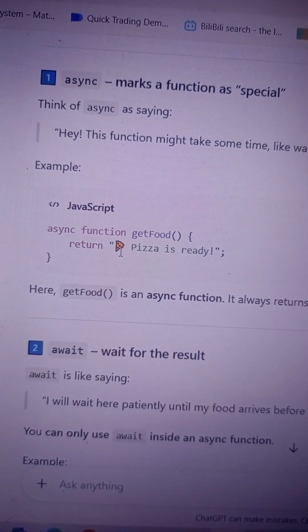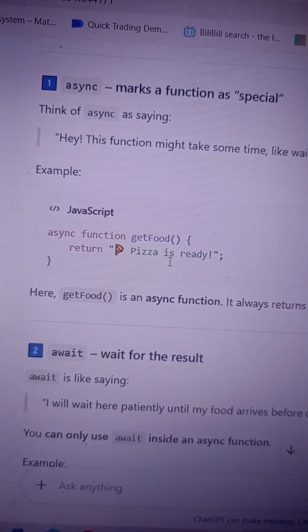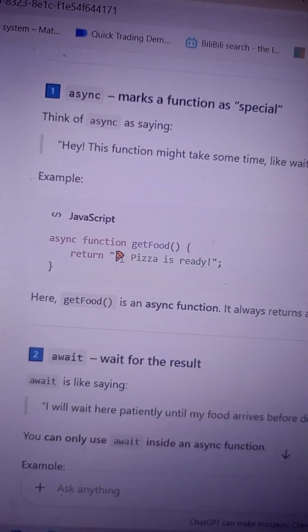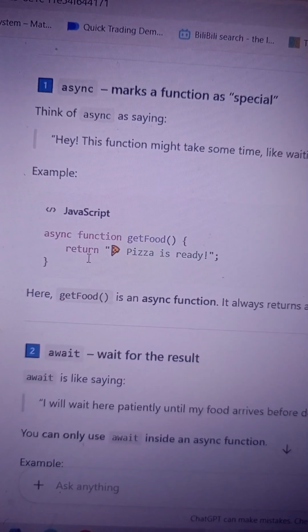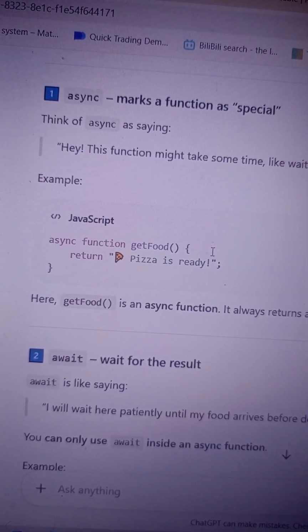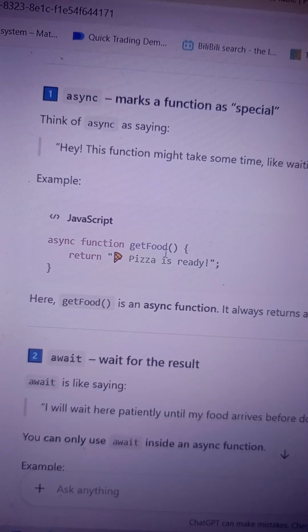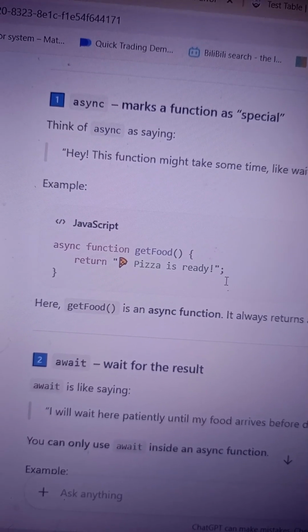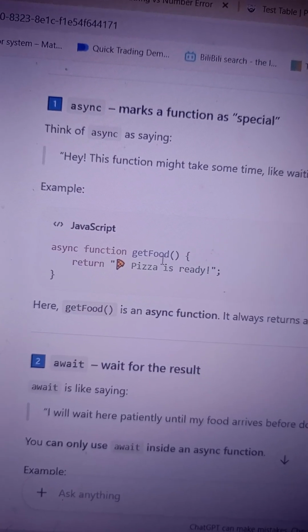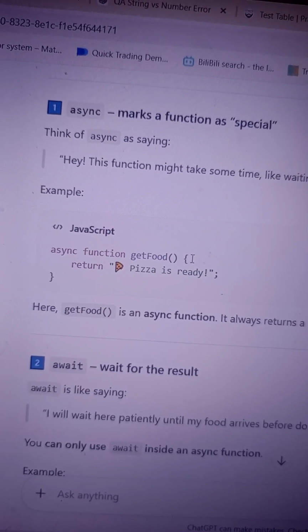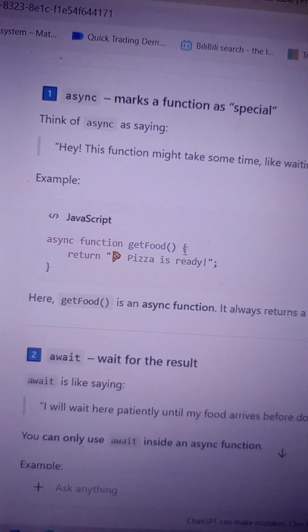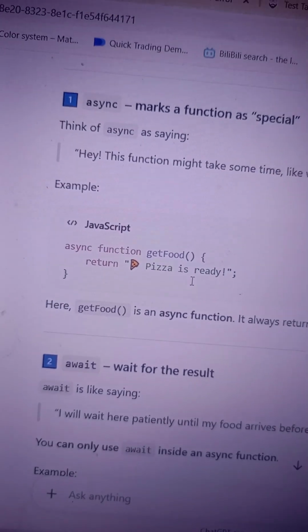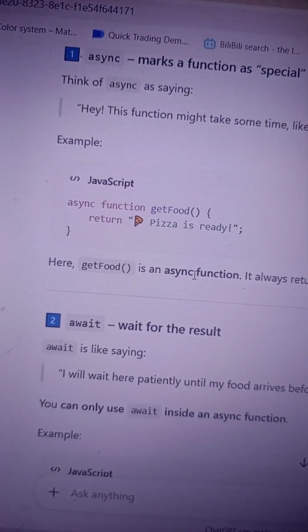So an asynchronous function always returns a promise, even if you just return a string. So here, "is the pizza ready" is not actually the result. An async function just wraps the string and presents it like, oh, your pizza is going to be ready. It's like an order ticket, that is a promise, right? So when an asynchronous function is created, it always returns a promise, even for a string. So this is our asynchronous function.